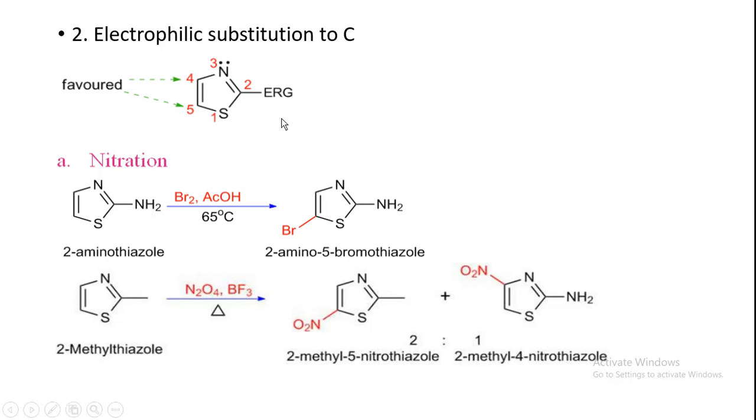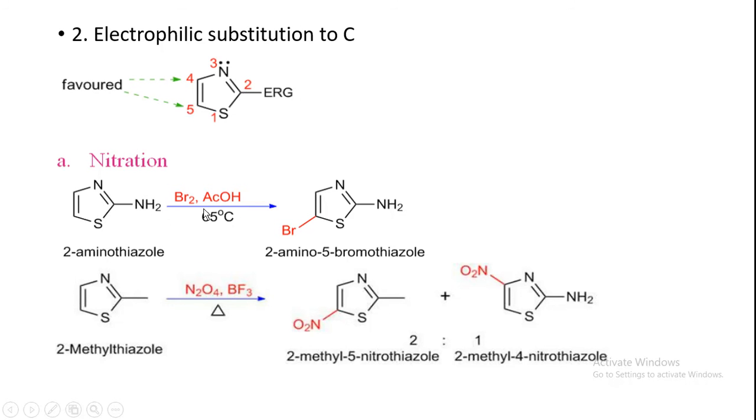These are the electron donating groups. So this is the favored position for activating the ring. Electron releasing means it will provide electrons to the ring and activate the ring towards electrophilic substitution reaction.